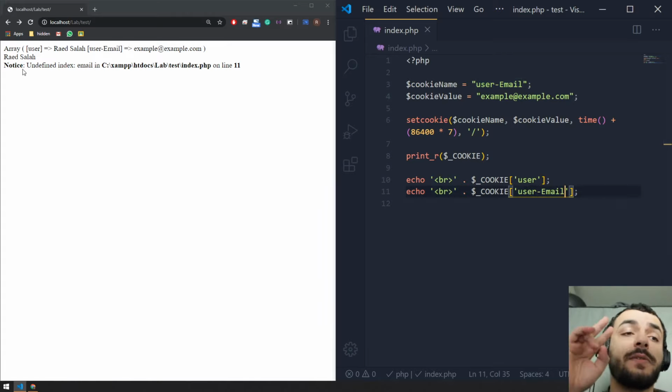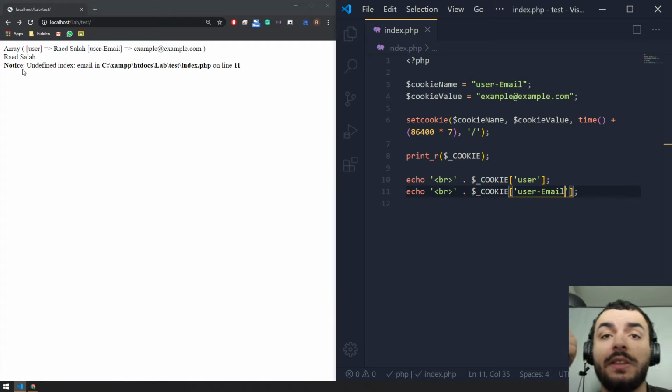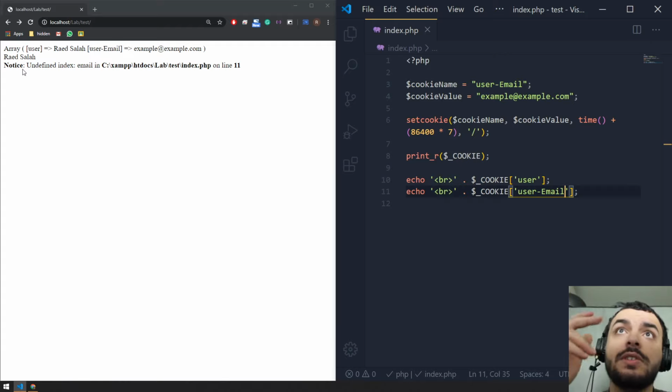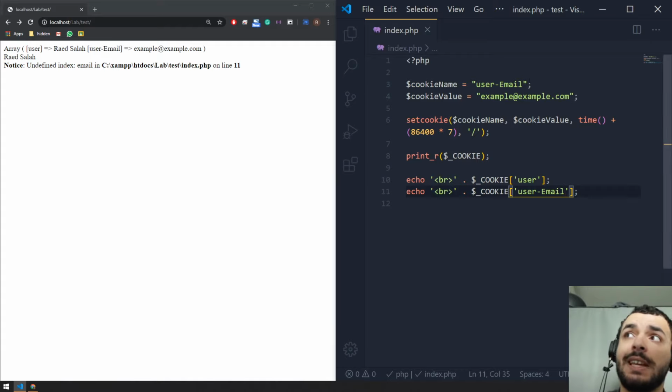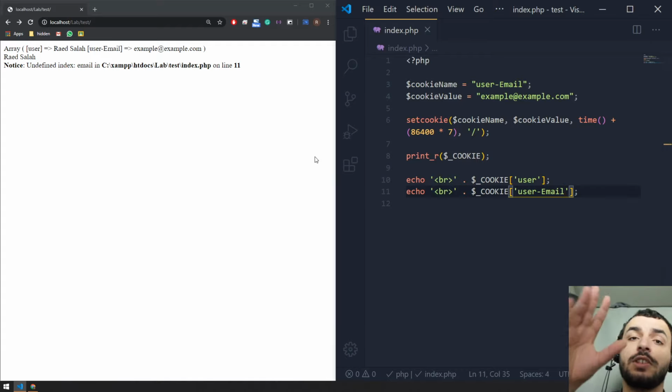So there are two types of errors that exist in PHP. The first one is a notice, the second one is a warning. A warning means there is a syntax error or a logical error. Notice means the application did not stop working, but there is definitely something that you should take care of. So for example, over here, it told us that email does not exist. So this is a notice. And then depending on this notice, we can act.